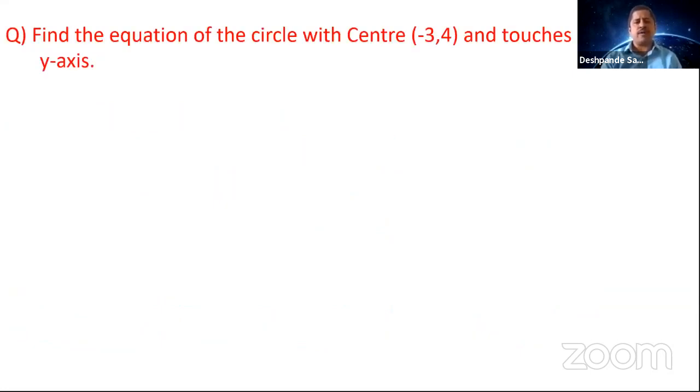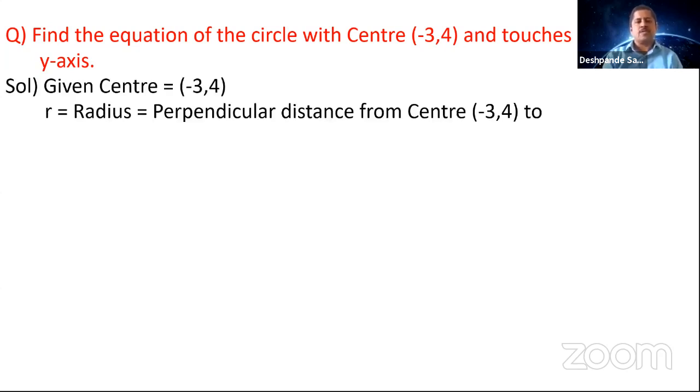Okay, so start with a simple problem here. Find the equation of the circle with center as -3, 4 and touching y-axis. So what is given in the problem here? The center of the circle is given as -3, 4 and the circle is touching y-axis. So on y-axis, you can say the value of x is 0. So what is the equation of y-axis? x is equal to 0. So first of all, what is given? Center is given as -3, 4. So the radius is nothing but the perpendicular distance from the center -3, 4 to which axis?